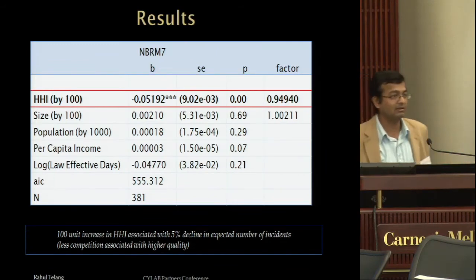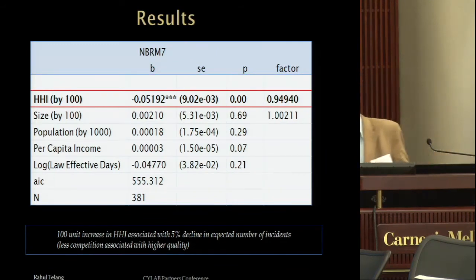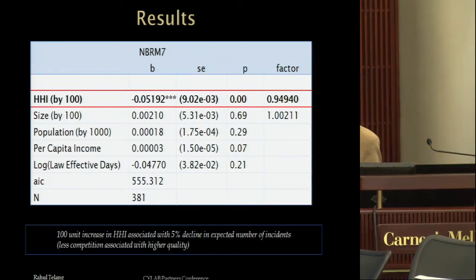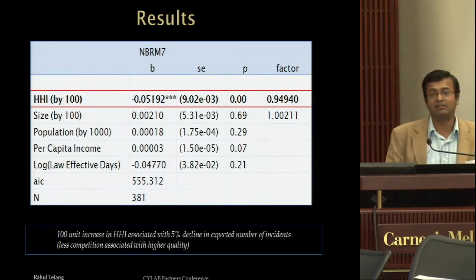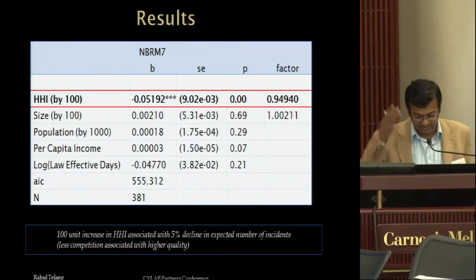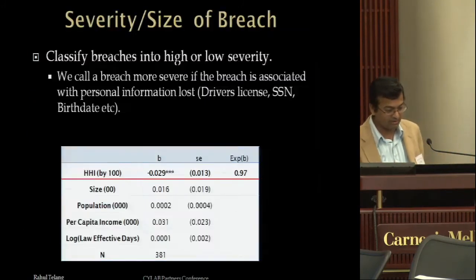That is how big the Philadelphia region is, income, education level, so on and so forth. If Pennsylvania has different laws compared to California, we control for a Pennsylvania state dummy, so on and so forth. So many robustness checks consistently tell you at least that the correlation seems to be very clear. The more the competition, the more the data breaches, not the fewer the data breaches. So that's a little bit of a surprise, actually, when we looked at it.